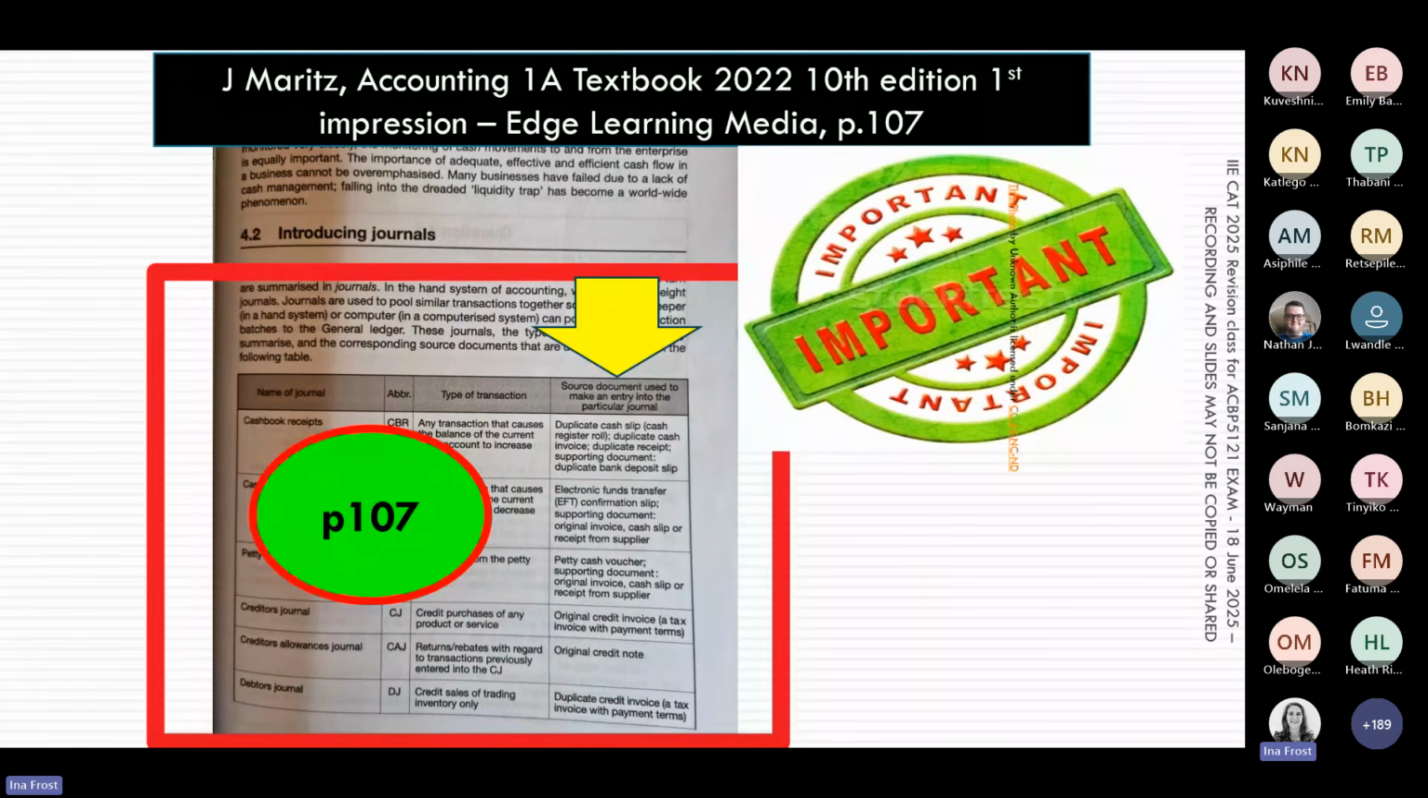This is the first page of Learning Unit 4 in the textbook, and you can see I've got my bright yellow arrow there in place. This is the page that shows you which source document gets matched up with what type of transaction. It even goes as far as telling you whether it will be an original or a duplicate. So please, this is also a key page to include in your revision for our upcoming exam.